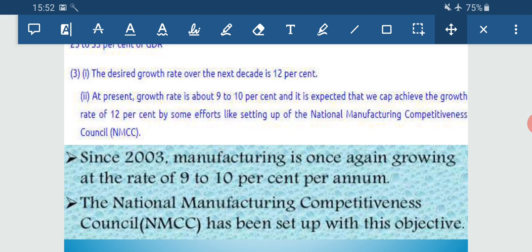Now the Manufacturing Competitiveness Council that has been set up with this objective is there to look after the development and the increase of the manufacturing sector in terms of economic development, and they are giving their effort. The government has renewed its efforts to improve productivity, and even the economists are predicting that manufacturing can achieve its target over the next decade due to the NMCC that was implemented in the year 2003.